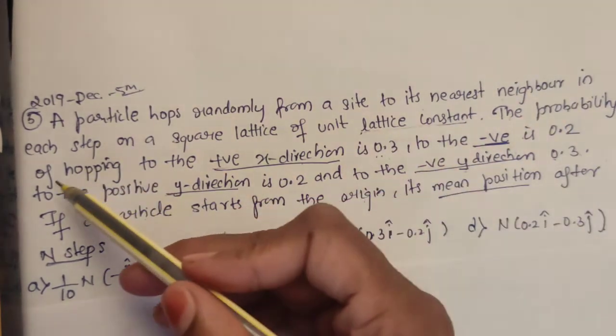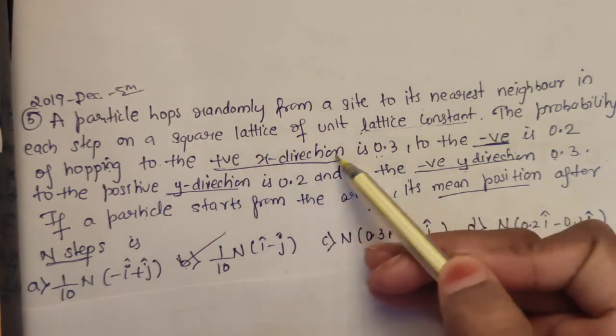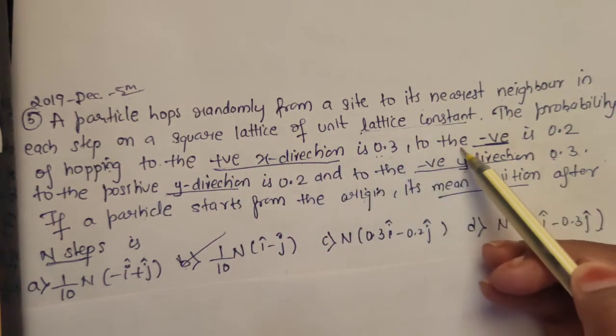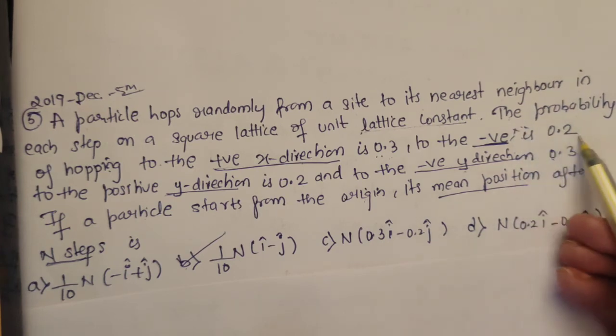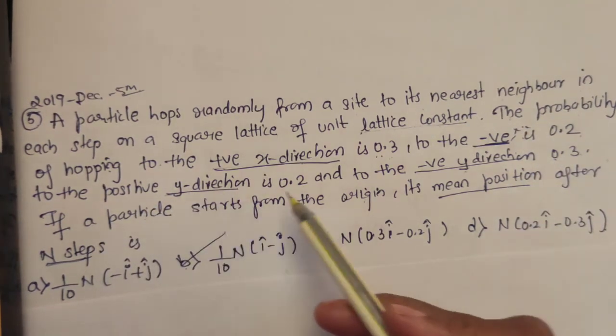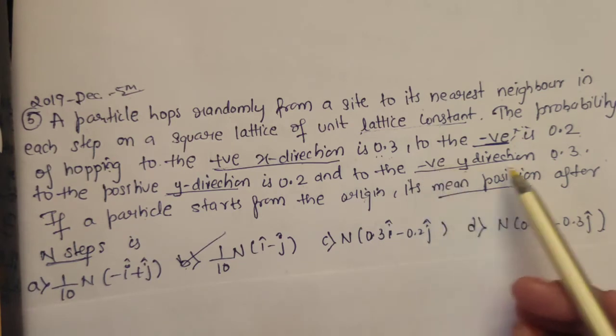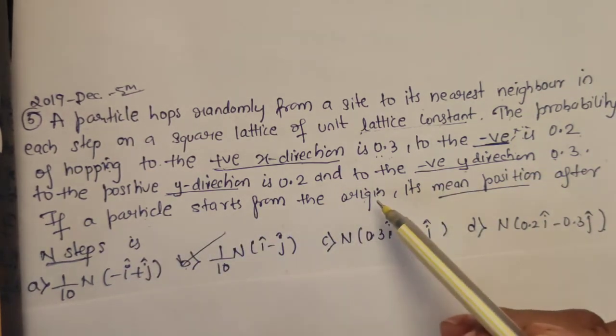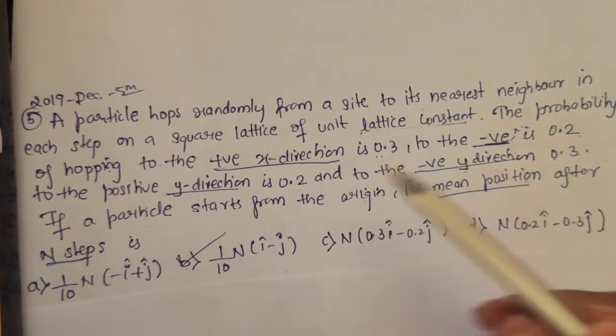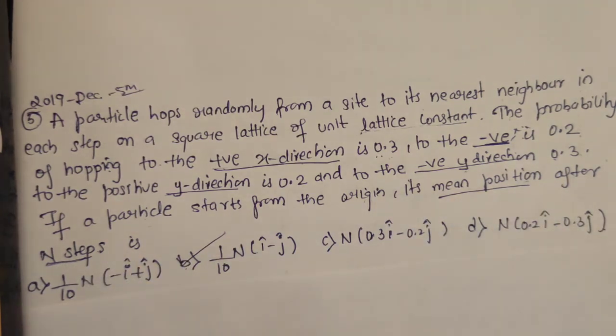The probability of hopping to the positive x direction is 0.3, to the negative x direction is 0.2, to the positive y direction is 0.2, and to the negative y direction is 0.3. If the particle starts from the origin, its mean position after n steps, and these are the options given.